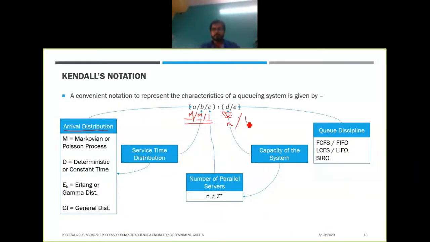So these two kinds of queue will be in our syllabus: M/M/1 with infinite capacity FIFO, and M/M/1 with capacity N FIFO. So we'll have this single server Markovian queue with N capacity and with infinite capacity. These two variations we'll do in our course.